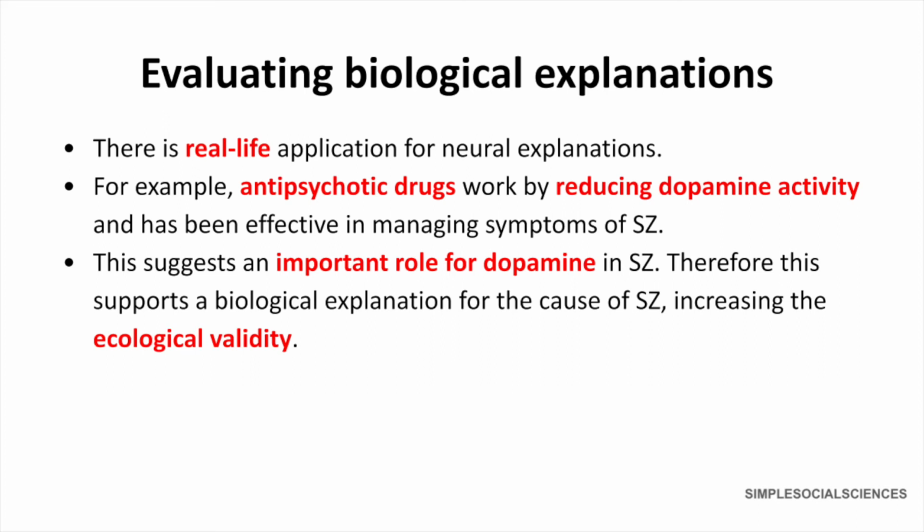For example, antipsychotic drugs work by reducing dopamine activity, and this has been effective in managing symptoms of schizophrenia. This suggests an important role for dopamine in schizophrenia and therefore supports the biological explanation. This increases the ecological validity.